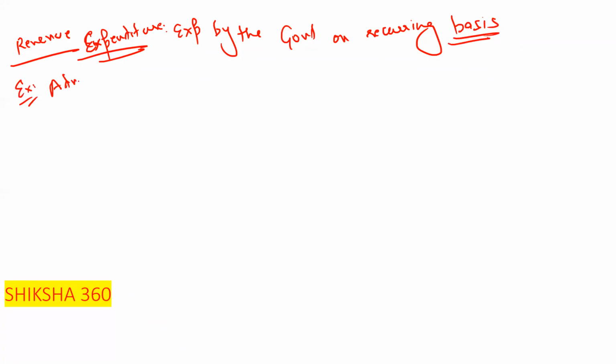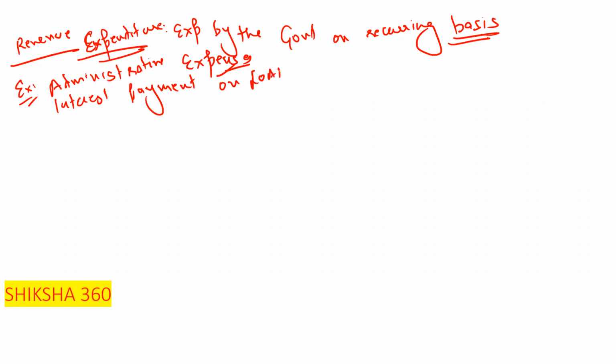administrative expenses, interest payments on loans, pensions, and subsidies. All these things come under revenue expenditure. Now only one thing is left, that is capital expenditure.